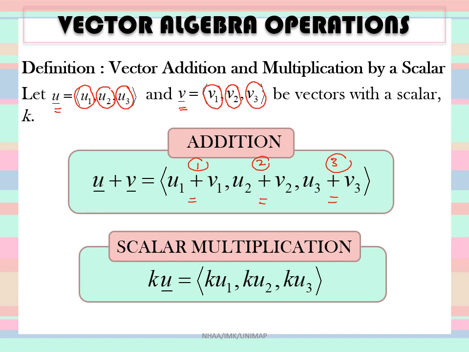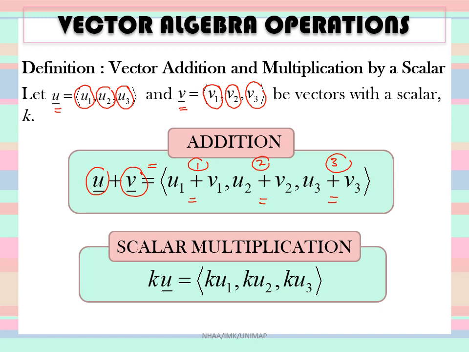You cannot add u1 with v2 or u2 with v3. That is not how it works. The first is added to the first, the second to the second, and the third to the third, so that we remain in the component form. The summation must still be a vector.